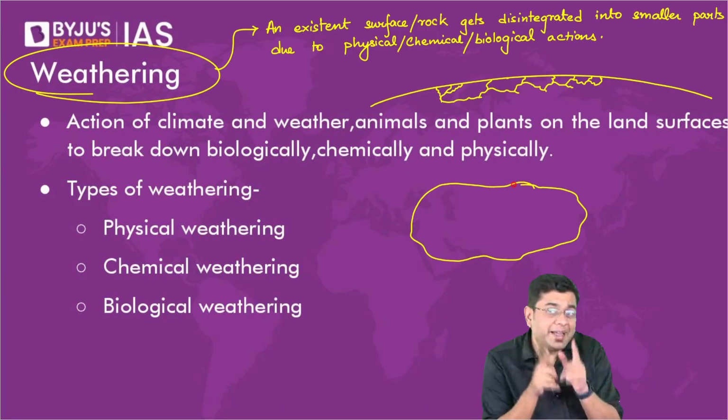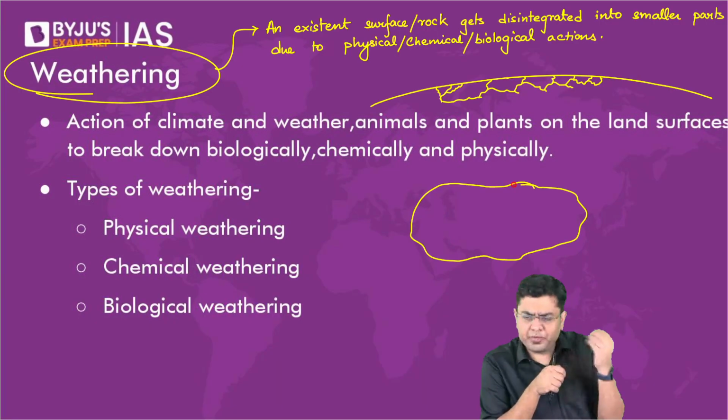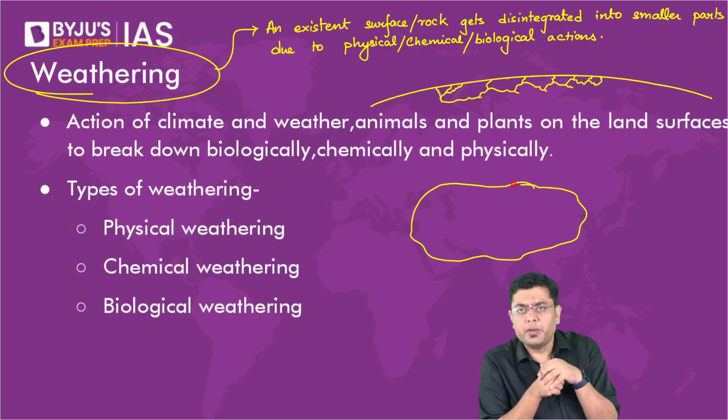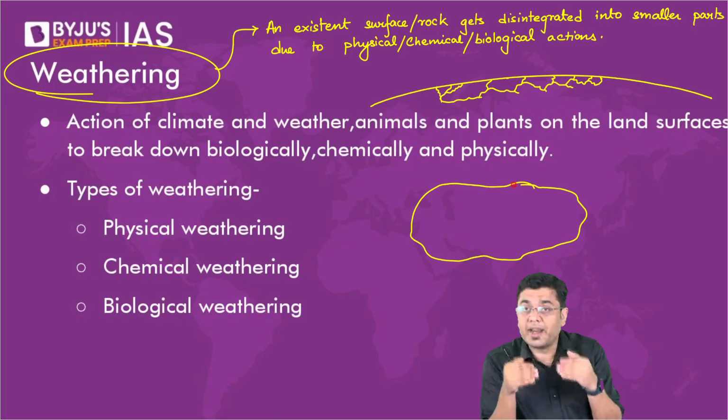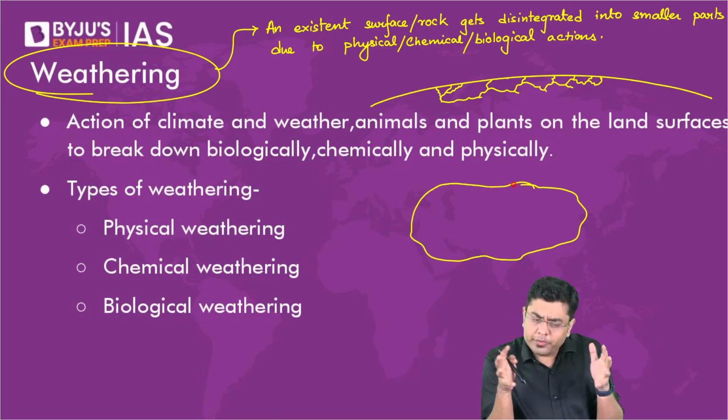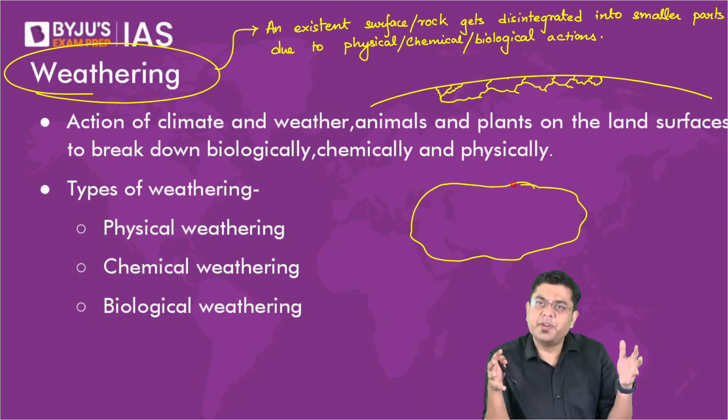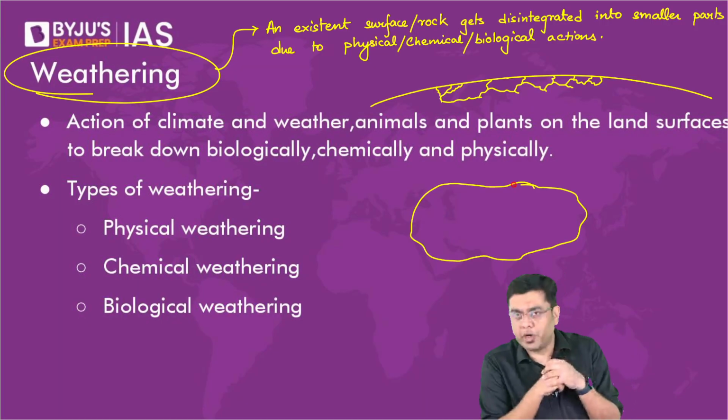Now, if the winters are very cold, maybe 0 degrees, -1 degree, then there will be some amount of contraction. All materials contract when they get cold. So the rocks will contract. Again, in the summers, they will expand. Again, in the winters, they will contract.